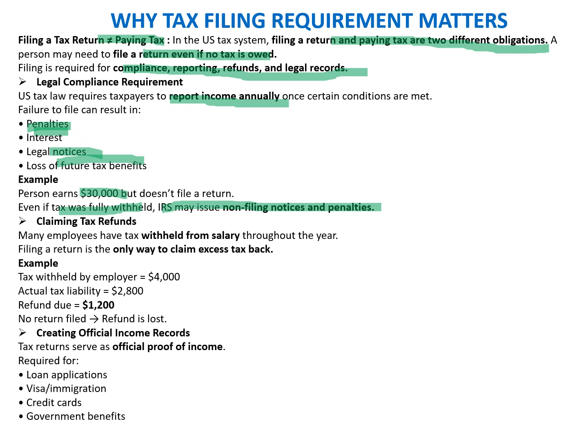Claiming a tax refund is another reason why the individual needs to file the return. Many employees have tax withheld from their salary throughout the year. Filing a return is the only way to claim the excess tax back. For example, the tax withheld by the employer is 4,000 and the actual tax liability is 2,800. To get the tax refund of 1,200, the individual needs to file the return. Another reason is creating official income records. Tax returns serve as official proof of income, which is required for loan applications, visas, immigration, credit cards, and government benefits.